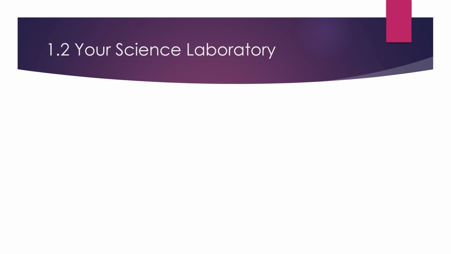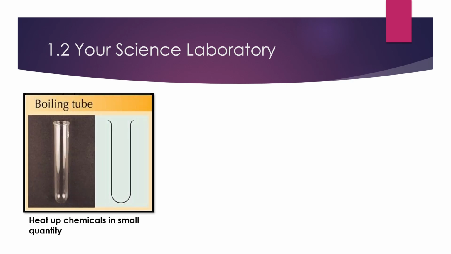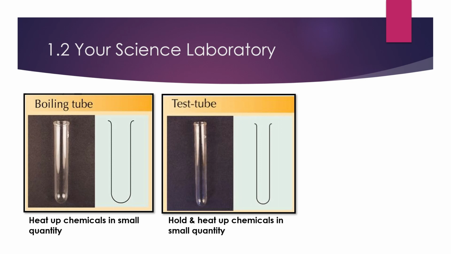When it comes to the apparatus in your science lab, make sure you remember their symbols and also understand their functions correctly. So first of all, we have the boiling tube. The function of the boiling tube is to heat up chemicals in small quantity. And then we have the test tube. The test tube is to hold and heat up chemicals in small quantity. Both sound the same to me. So what's the difference between the boiling tube and test tube?